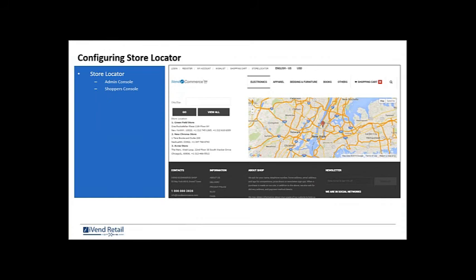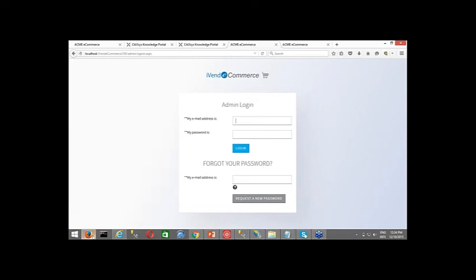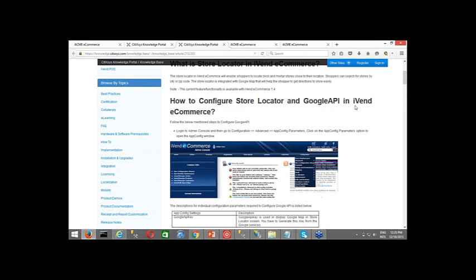So we all know that if a retailer has physical stores along with some franchisee stores, they can easily set it up and configure it in iVend e-commerce. So what all needs to be done to configure a store locator, right? First and foremost, I'll let you know that we have a specific knowledge article regarding that. This will help you configure the store locator in e-commerce. So what is needed is the Google API.